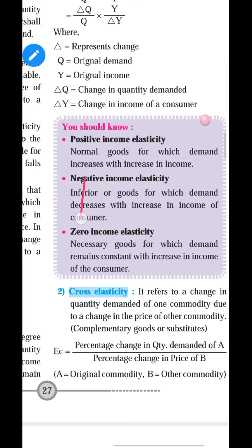As income of the person increases, the demand for inferior goods decreases. And when the demand for inferior goods decreases, it means the consumer tends to buy superior goods, some good quality products. Why? Because as income increases, it promotes the consumers to buy superior goods.